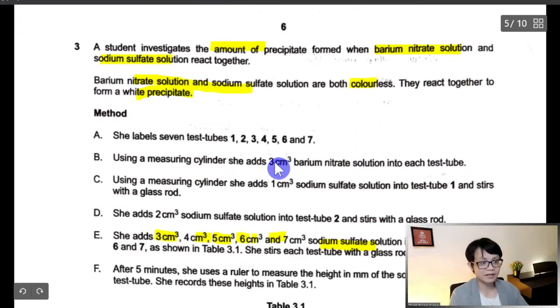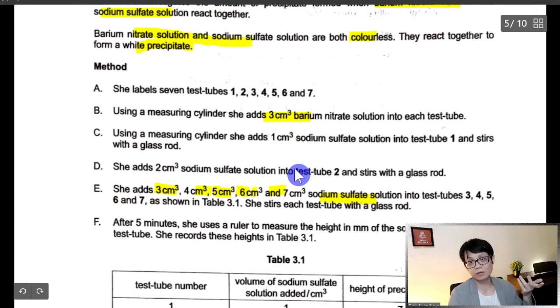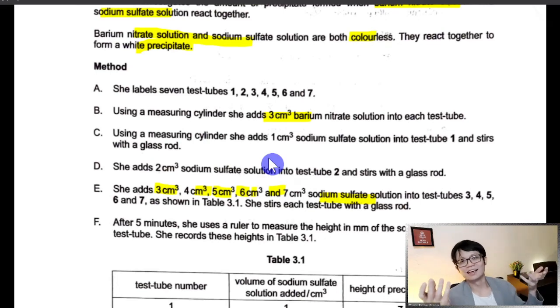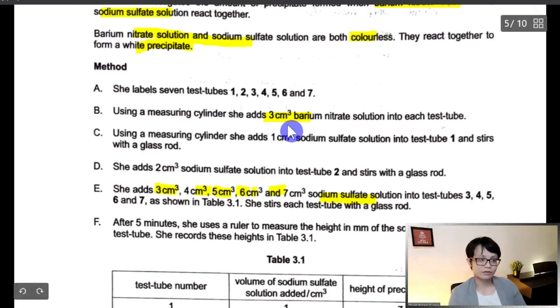Yeah, so barium nitrate is a constant. It's mentioned in this question. So the barium nitrate is constant. You only want to measure one variable, but if you change these two, then there will be no point already. If the two variables are always changing, there's no way of properly measuring the data. So you need to keep this the same first.